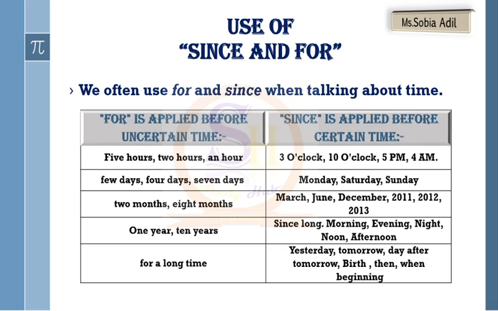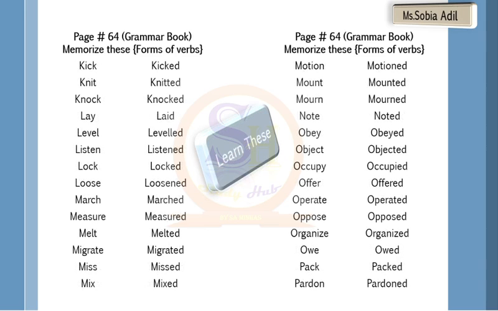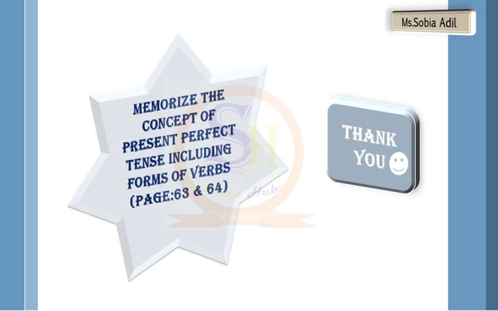Okay, this one is your homework, and one thing more, you will memorize and learn these forms of verbs, page number 63 on your grammar book and page number 64 as well. So let me show your diary as well in written form. Memorize the concept of present perfect tense, including forms of verbs, page number 63 and 64 on your grammar book.